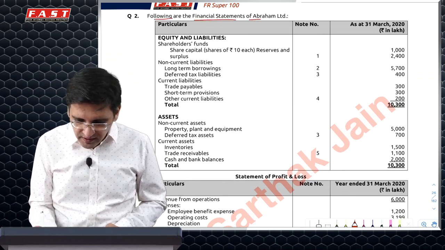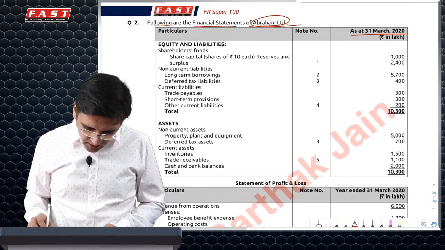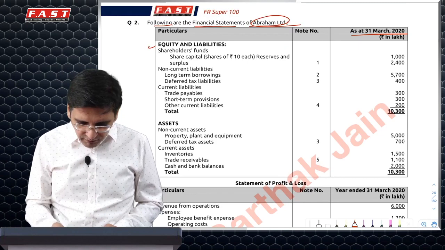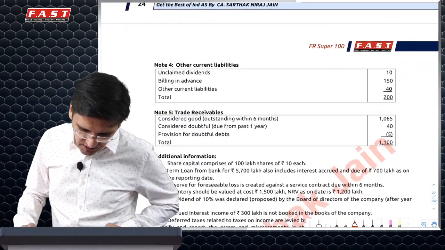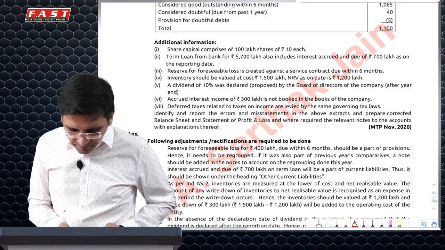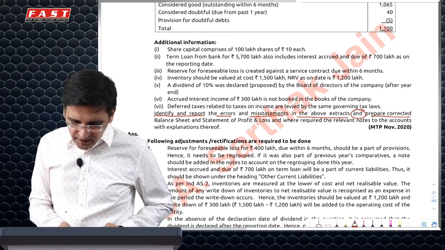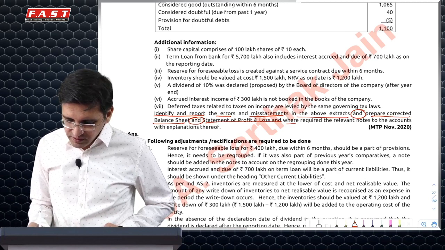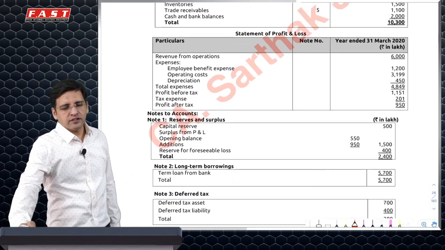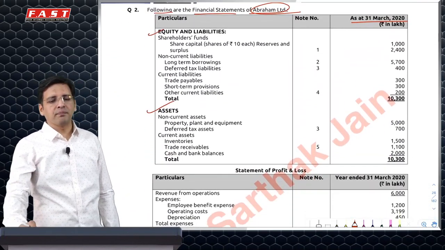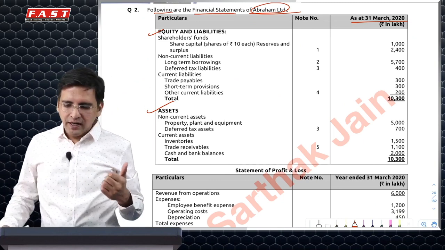Next, following are the financial statements of Abraham Limited, 31st March 2020. This looks to be the old format, equity, liabilities, assets. So ideally the question would ask you to prepare financial statements as per Ind AS. Let's see what the last line is. Identify and report errors and misstatements in the above extract and prepare a corrected balance sheet and statement of profit and loss where required. Relevant notes and explanations are also required. So it's a rectification of errors kind of final accounts question, if you compare it with your intermediate, foundation or 12th class. In this, you will have to prepare it as per Ind AS.